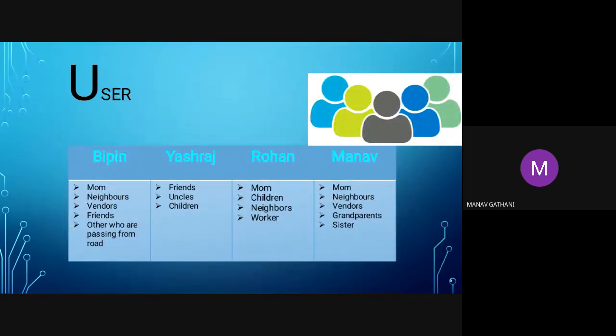Users were mom, neighbors, vendors, grandparents, sister. Thank you.